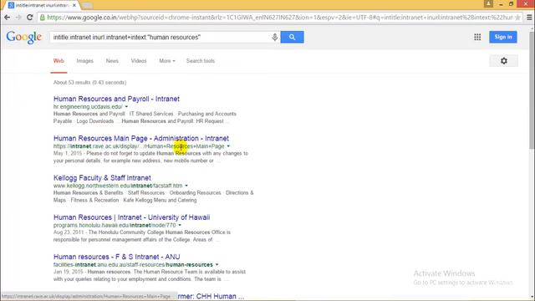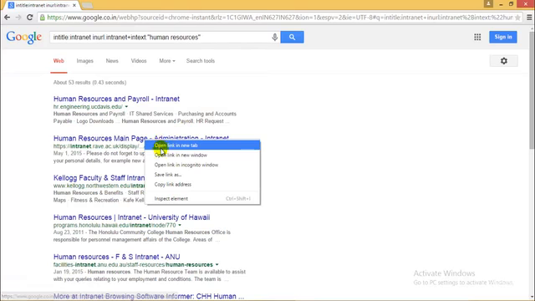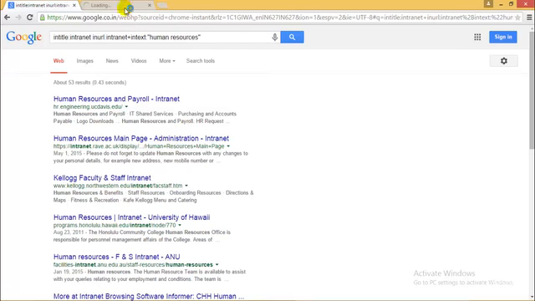So these are the intranets for those companies, and normally we should not be able to access this, but maybe they have not used their firewall properly, and that is the reason I can go ahead and access their specific information.